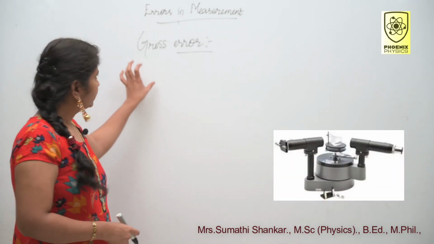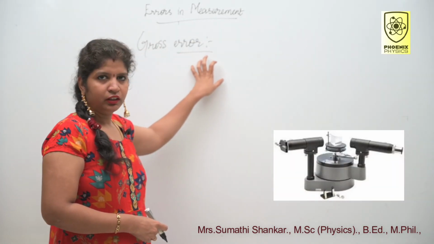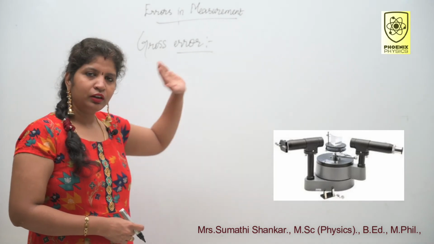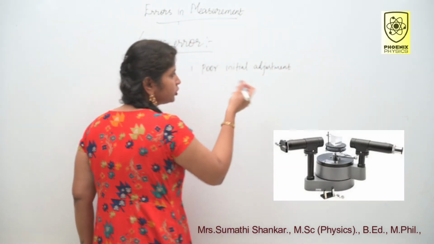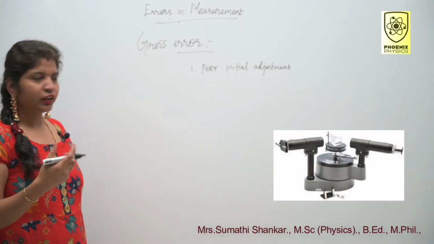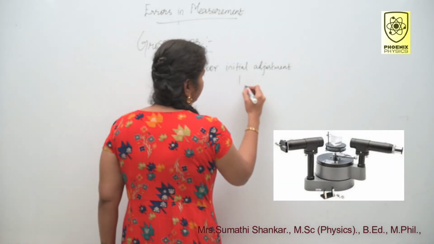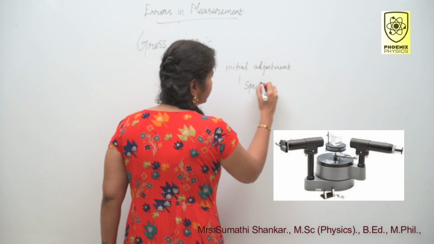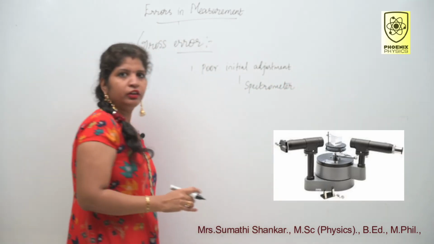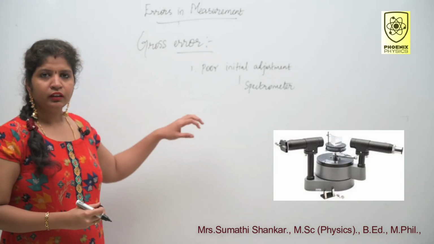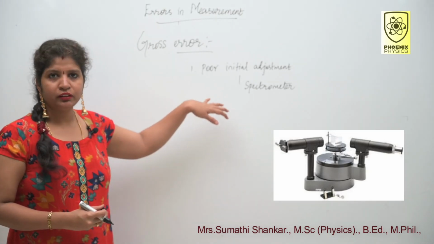Third one is gross error. This is similar to our personal error, that is initial adjustment of the experiment. For example, in the spectrometer experiment, we have to do certain adjustments before taking the reading.